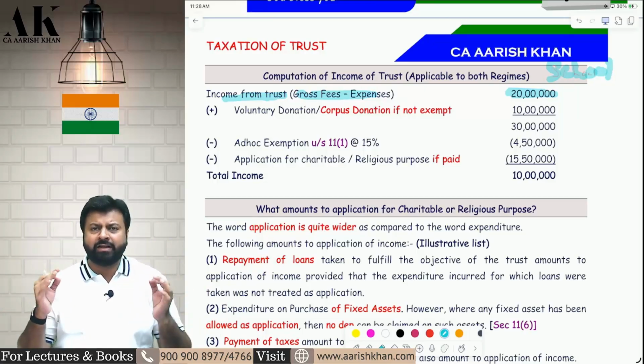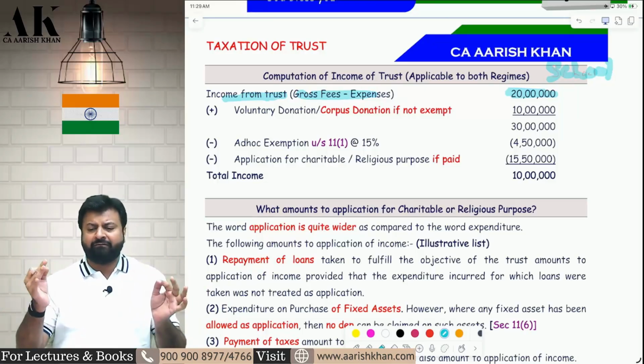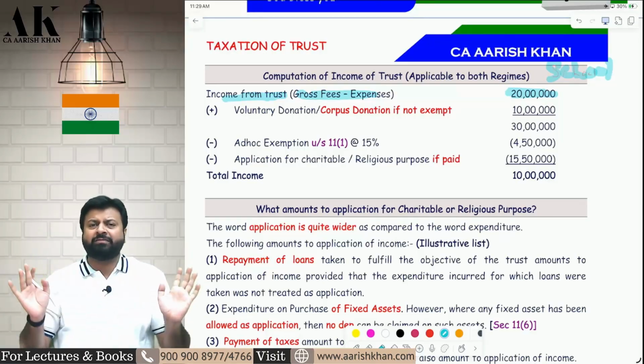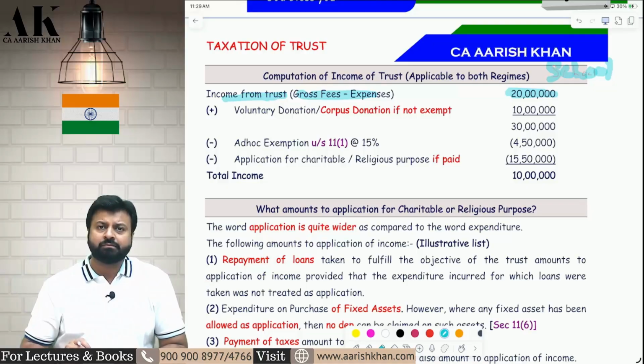Rental income will come here. Interest income will come here. Property income will come here. Every income will be income from trust. No need to bifurcate into 5 heads of income. All income of the trust is income from trust only. You have to write everything over here.